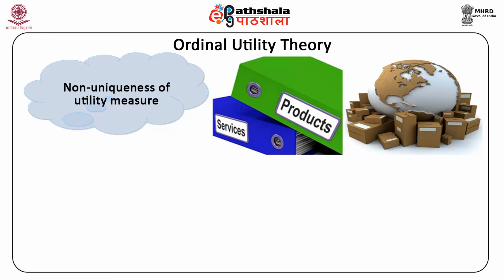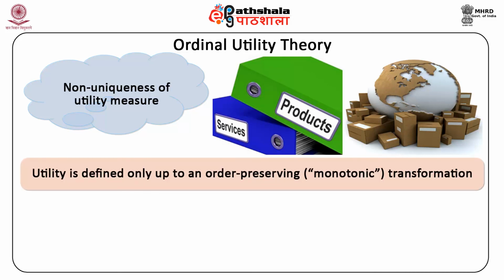For two consumption bundles A and B, if a utility function UF gives a value UA equal to 10 and UB equal to 14, and another UF gives UA equal to 2000 and UB equal to 5 lakhs, in both cases the numbers imply that B is preferred to A. In technical terms, our notion of utility is defined only up to an order preserving or monotonic transformation.